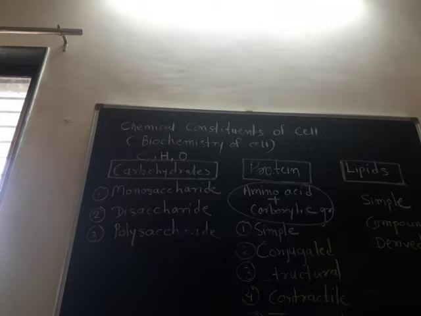Carbohydrates means whatever sugar contents are there, we all know about the glucose level. Glucose, fructose, maltose, lactose all come under the carbohydrates. According to that, we divide them into monosaccharide, disaccharide and polysaccharide. Carbohydrates consist of only carbon, hydrogen and oxygen. They are the basic components of our food, and they are organic compounds produced in chlorophyll-containing cells during the photosynthesis process.